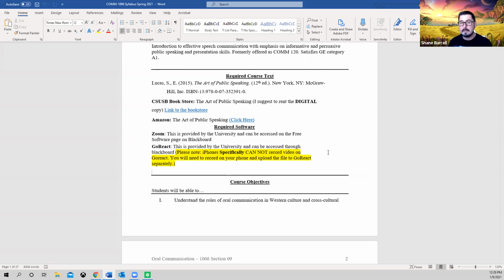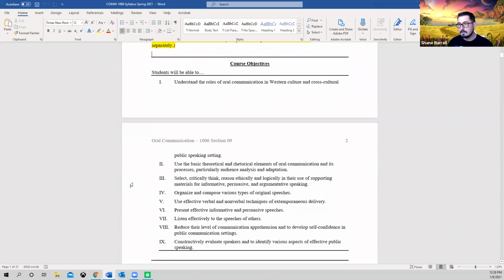The only problem is that iPhones aren't really compatible with GoReact. So what you'll do is record the video on your iPhone, right? And then you'll later upload it to GoReact. And there's an upload button for you guys to use anyway. So you just upload to GoReact and then you guys are solid. So don't even worry. All right, so our course objectives.